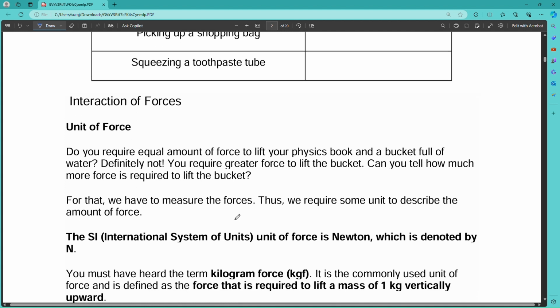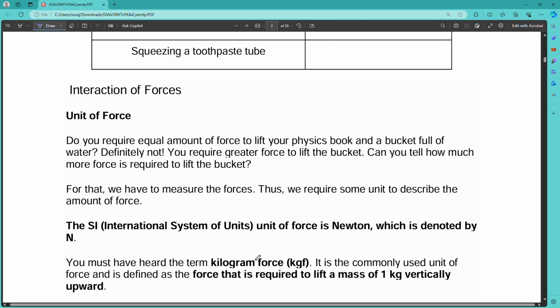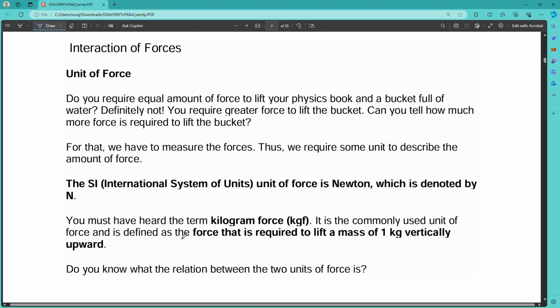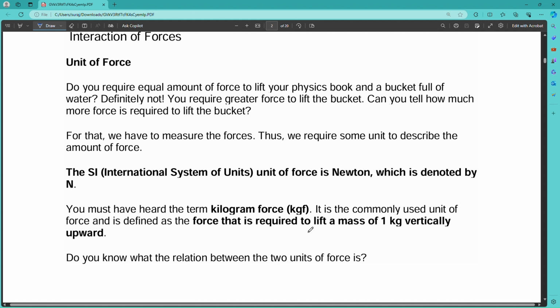The SI unit, international system of unit of force, is Newton, which is denoted by N. And you must have heard of the term kilogram force, that is kgf. In some questions it will not be written that the amount of force applied is 10 newton or 15 newton. Sometimes it is written as 10 kgf or 15 kgf. It is the commonly used unit of force, defined as the force required to lift a mass of 1 kg vertically upward.